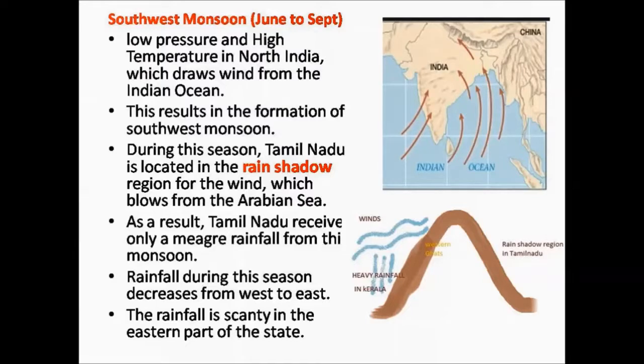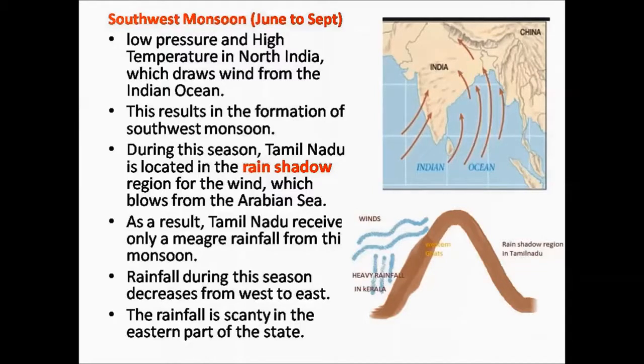As the wind carries a lot of moisture, when they hit the mountain ranges of the Western Ghats, they give heavy rainfall in that region. The region near the Western Ghats is Kerala. So Kerala is the first state to receive rainfall from this southwest monsoon.